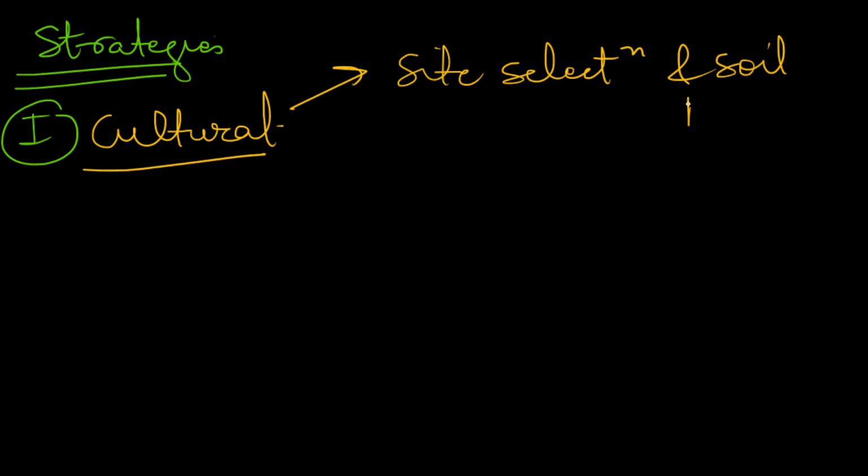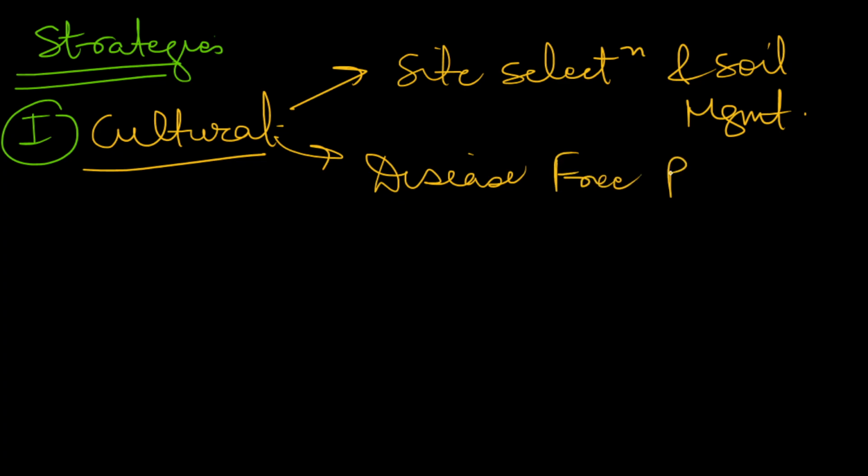In cultural practices, you can mention that there should be proper site selection and soil management. If you are planting citrus trees, disease free planting material should be used.